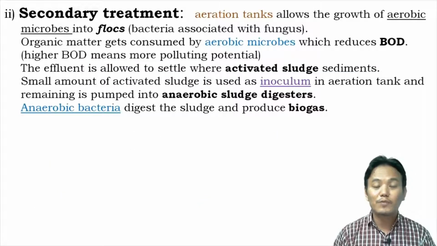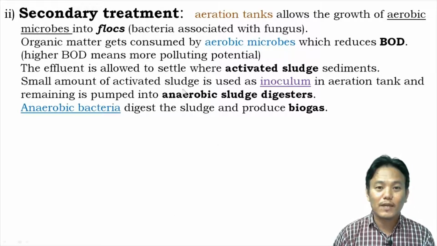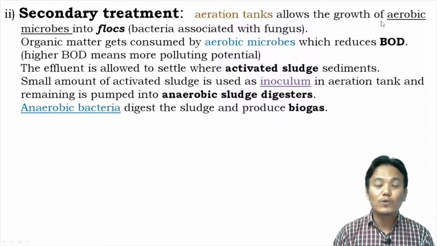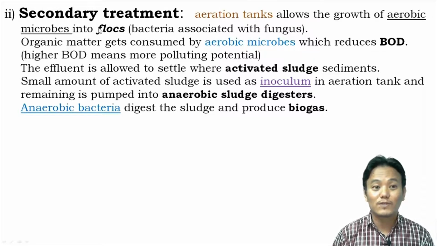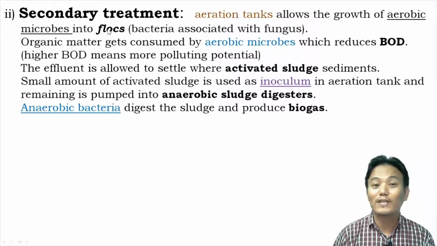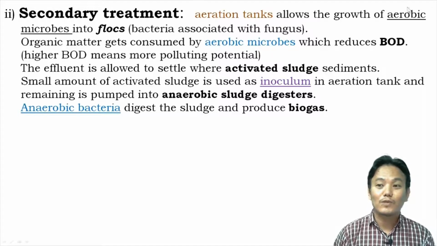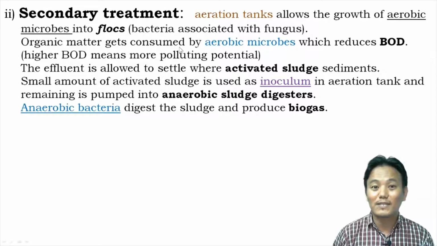During the secondary treatment process, the effluent is taken into large aeration tanks. These aeration tanks allow the growth of aerobic microbes into flocs, which are masses of bacteria associated with fungal filaments to form mesh-like structures, and these mesh-like structures are called flocs. So the useful aerobic microbes consume the organic matter present inside the effluent, and it reduces the BOD.